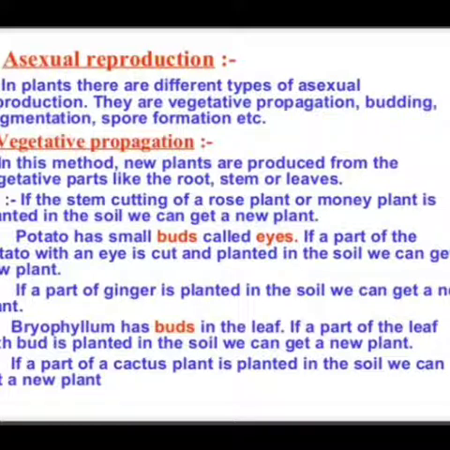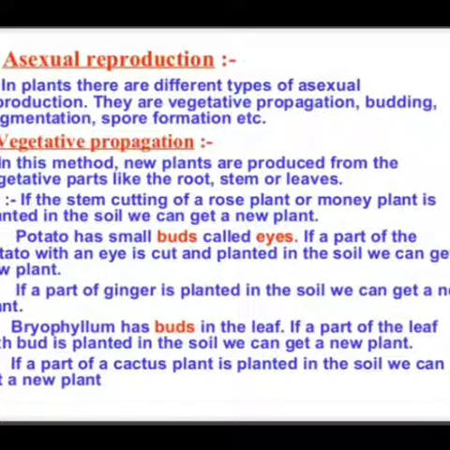Number one is vegetative propagation. In this method, new plants are produced from the vegetative parts like the root, stem or leaves. These vegetative parts are root, stem, leaves and buds. Here are some examples. If the stem cutting of a rose plant or money plant is planted in the soil, we can get a new plant. If we cut the stem of a rose plant and bury it in the soil, providing it all the favorable conditions, then after a few days that cut stem will grow into a new plant.